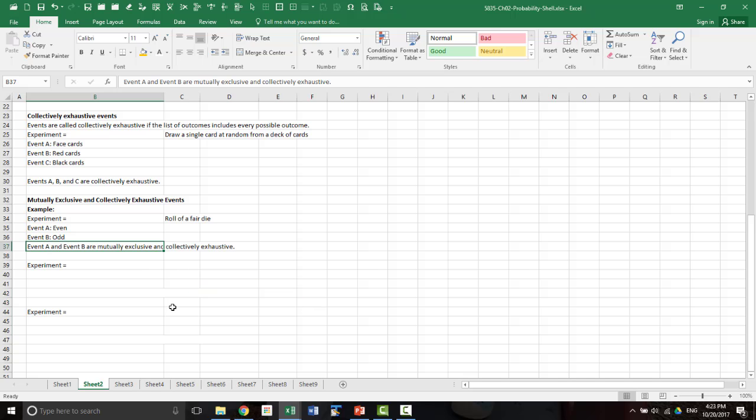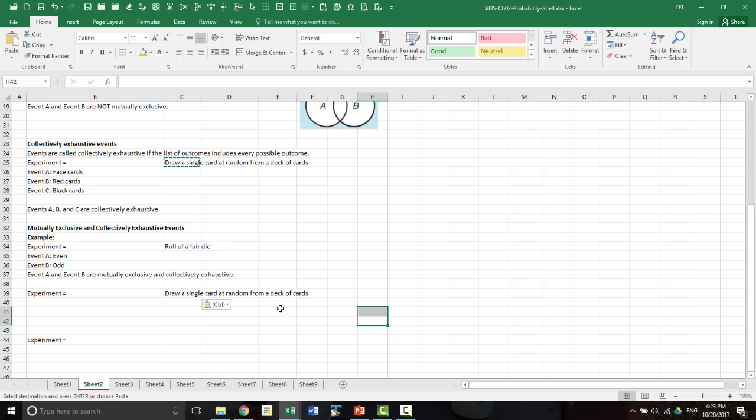We'll do another example. Draw a single card at random from a deck of cards. Now the event A is a face card. Event B is a number card.